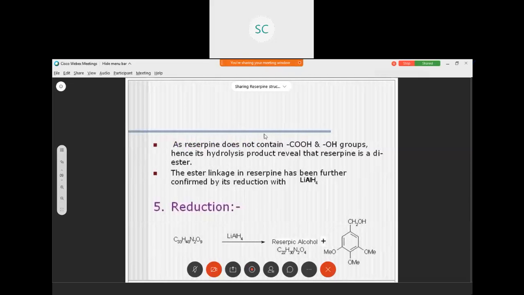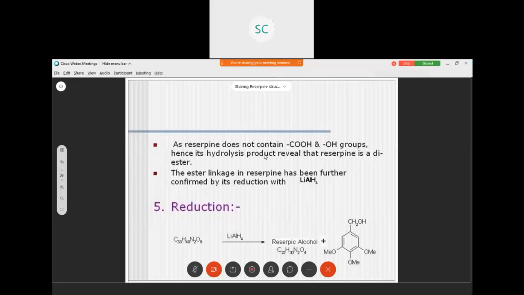As reserpine does not contain COOH and OH groups, its hydrolysis products reveal that reserpine is a diester.